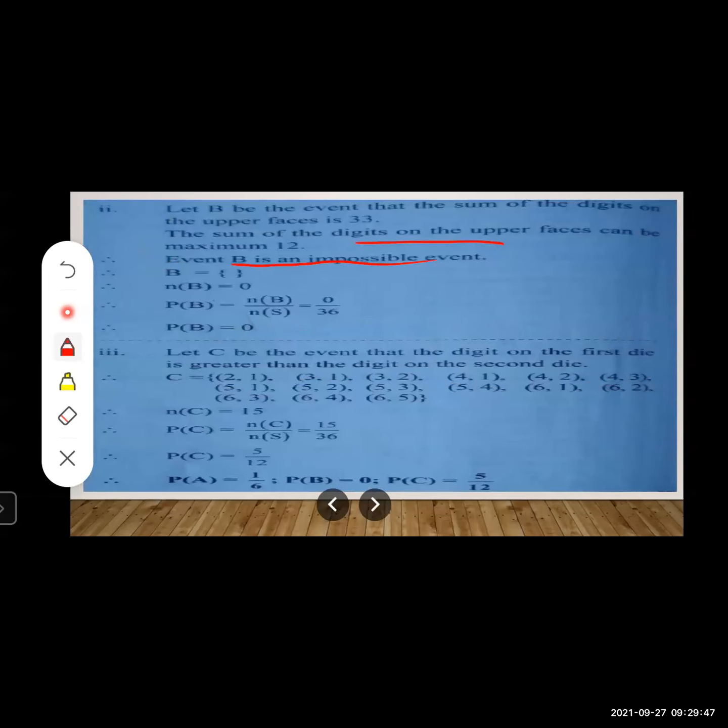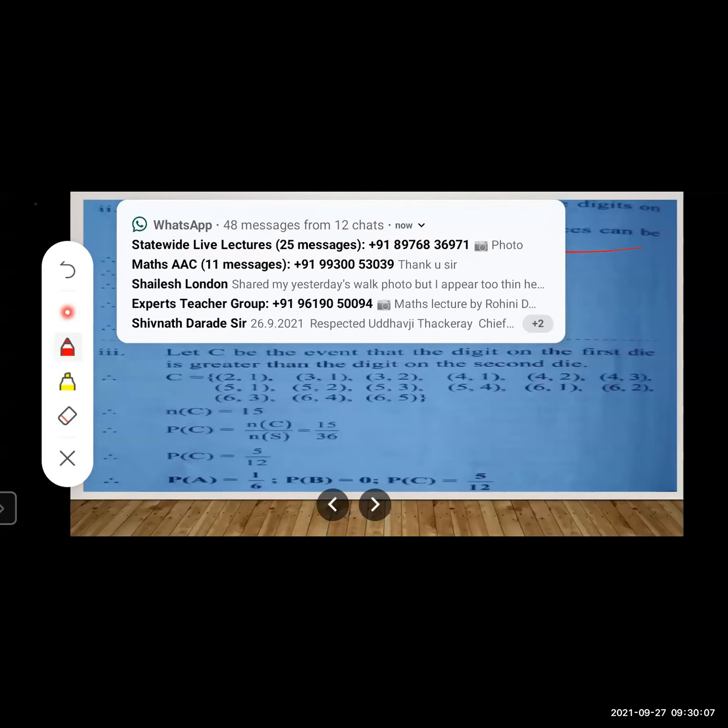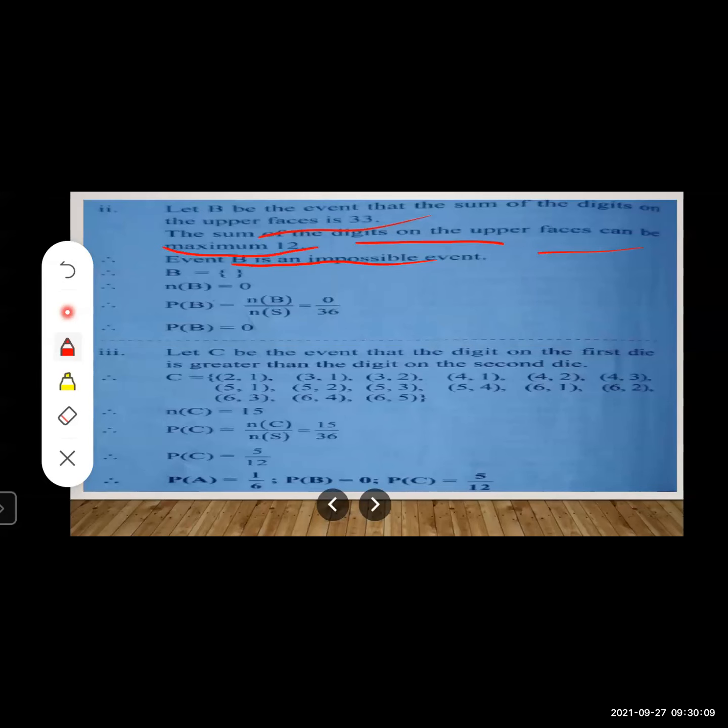We want the sum of the digits on the upper faces to be 33, but the maximum sum we are getting is 12. Yes, the maximum sum of the digits on the upper faces is 12, not more than 12. So it is an impossible event. It is simply an impossible event.